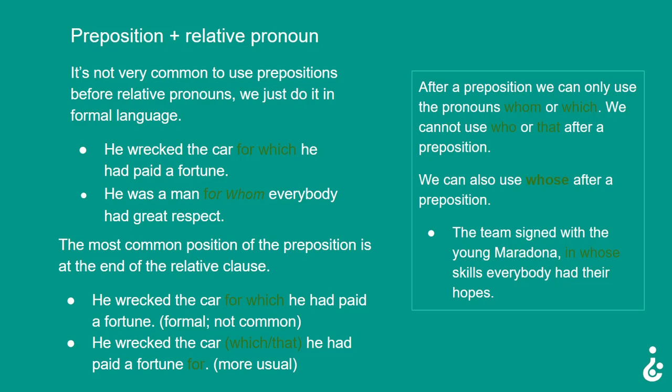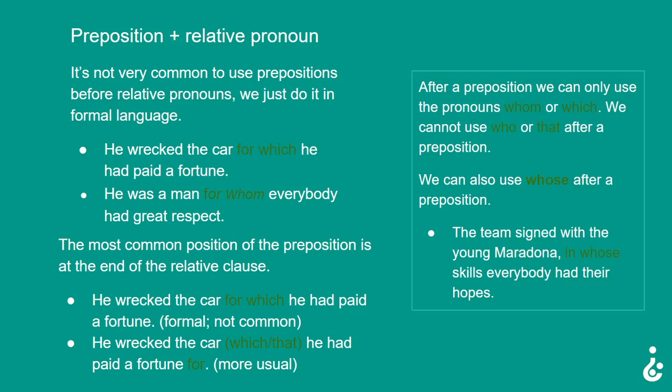Preposition plus relative pronoun. It's not very common to use prepositions before relative pronouns. We just do it in formal language. He wrecked the car for which he had paid a fortune. He was a man for whom everybody had great respect. The most common position of the preposition is at the end of the relative clause.